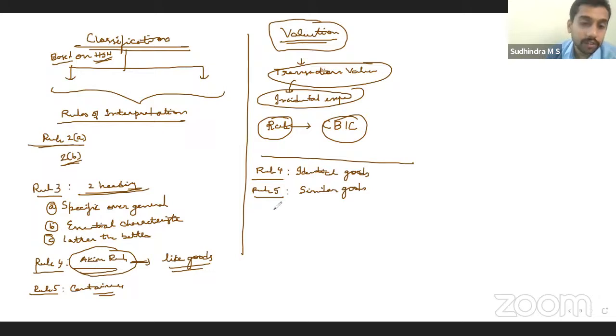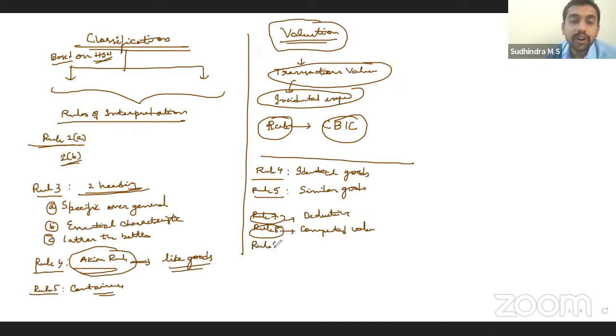If that is also not possible, then go with either rule 7 or rule 8. Rule 7 says deductive value. Rule 8 says computed value. Right? Different ways in which it can be valued. If this is also not possible, rule 9, residual, best judgment. Residual method.